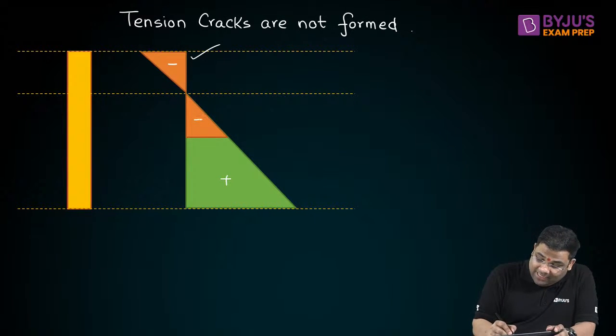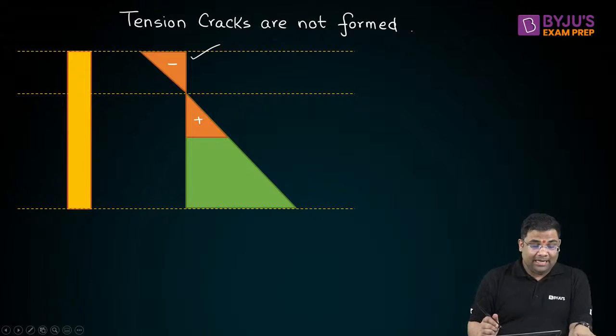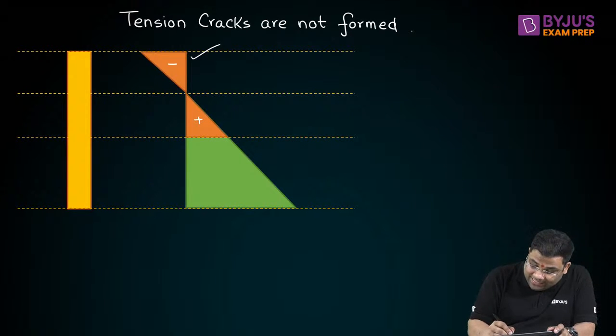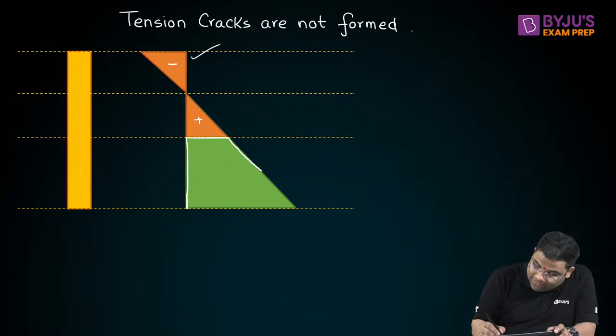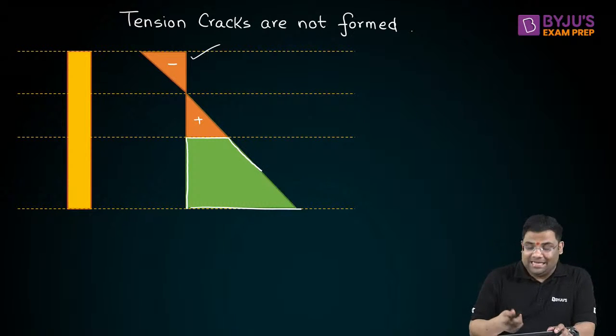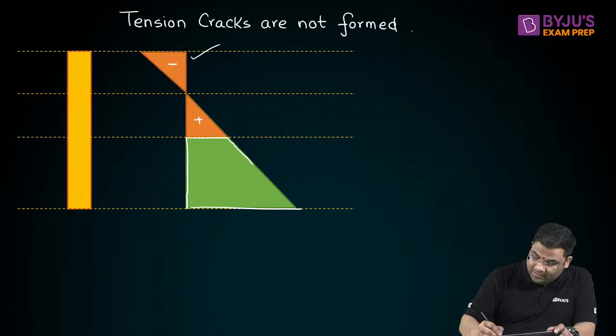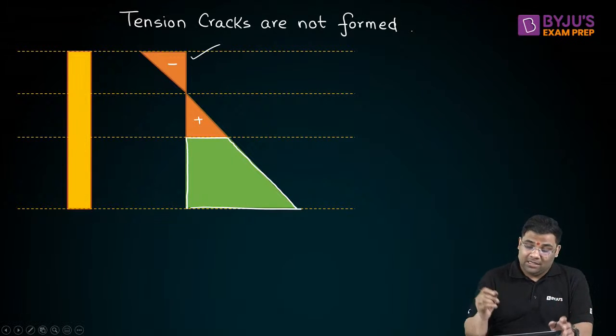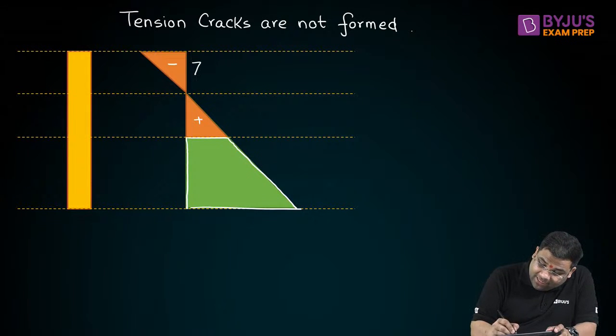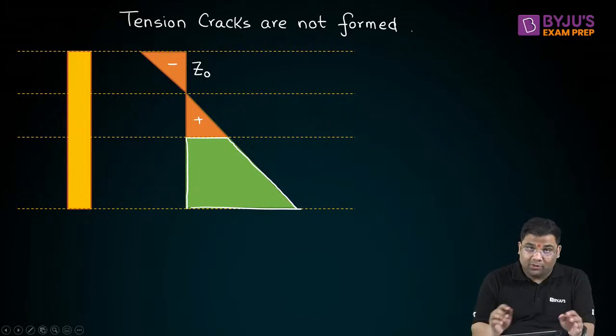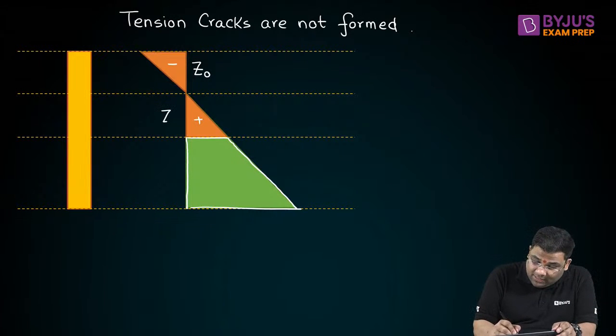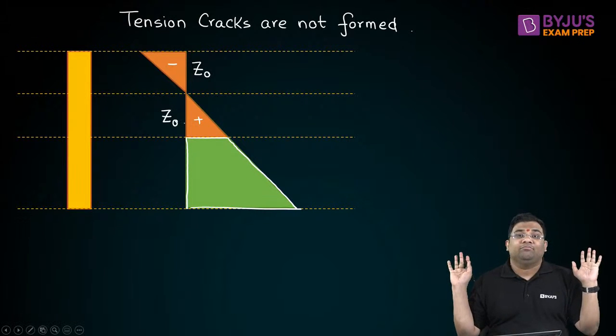So this part it will cancel and I will be left with only this part of the distribution. This diagram, everyone is clear how we got this diagram? Yes, everyone is clear. If this is Z naught, by symmetry, because of the equal area being cancelled, this one is also Z naught, right?